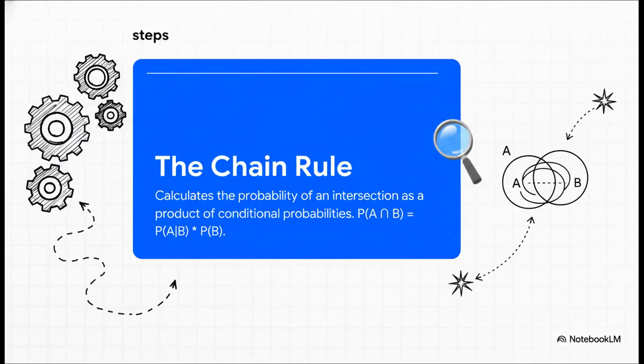So then we have something called the chain rule. Now, the formula might look a little abstract, but it's really just our conditional probability formula flipped around. And it is so useful. It lets us figure out the probability of a whole sequence of things happening, like A and then B, by chaining together these conditional probabilities one step at a time.